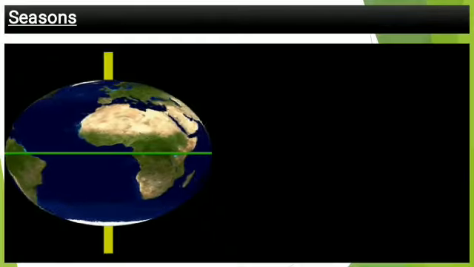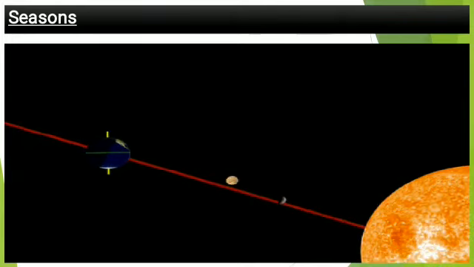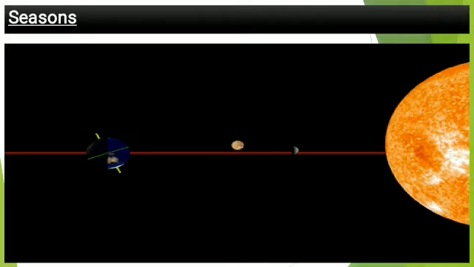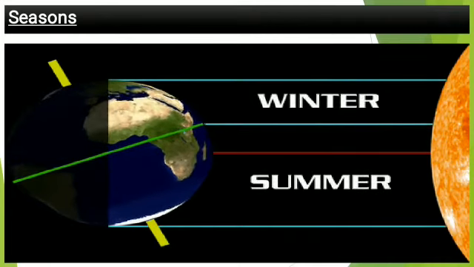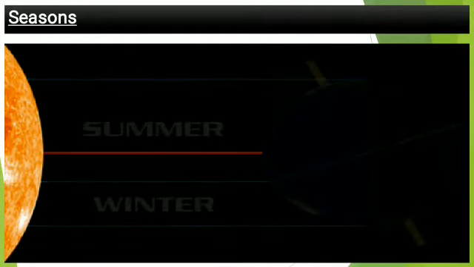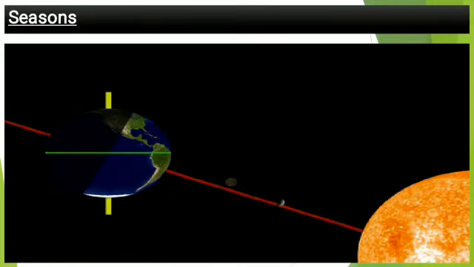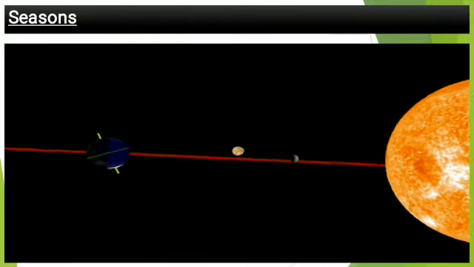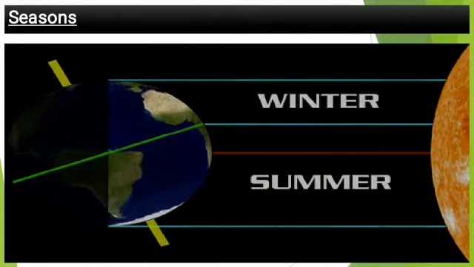How do seasons change? In this figure you can see that the earth is receiving sun rays. The north pole is receiving less sun rays and the south pole is receiving more sun rays. On the other hand, in this figure, the north pole is receiving more sun rays and the south pole is receiving less sun rays. So when the north pole receives less sun rays and the south pole receives more, in that condition the south pole becomes the summer part and the north pole becomes the winter part.